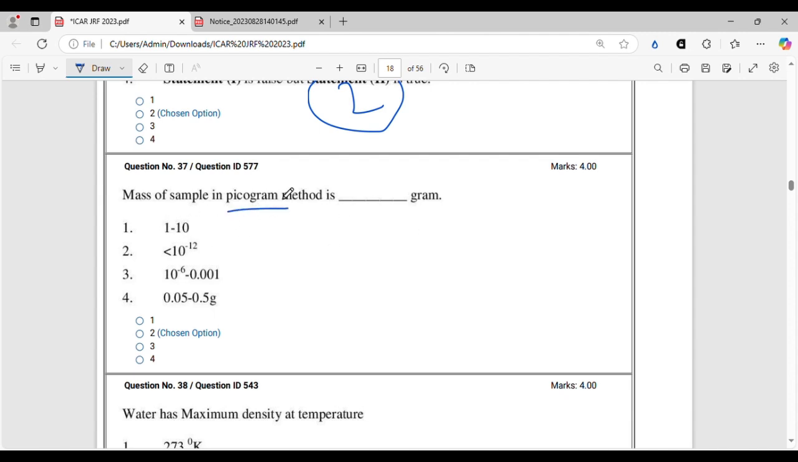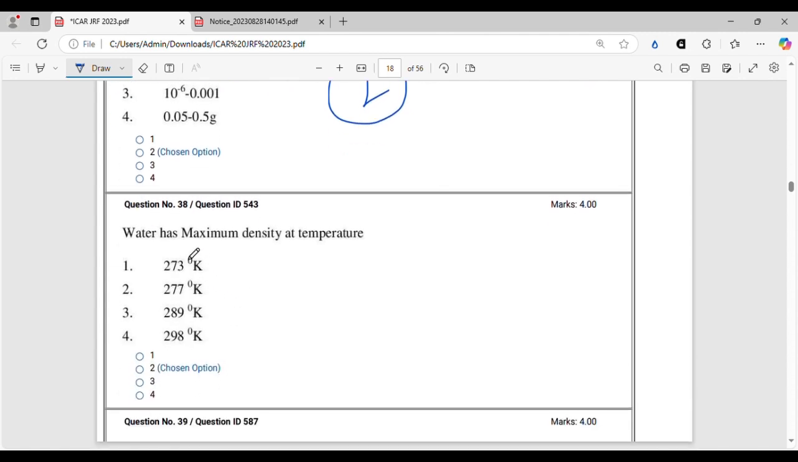So mass of sample in picogram method, they are already saying that answer in the question only. So it will be less than 10 to the power minus 12 gram. That will be the mass of sample. All right. Let's move on.